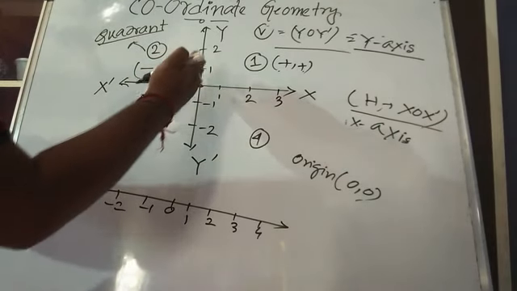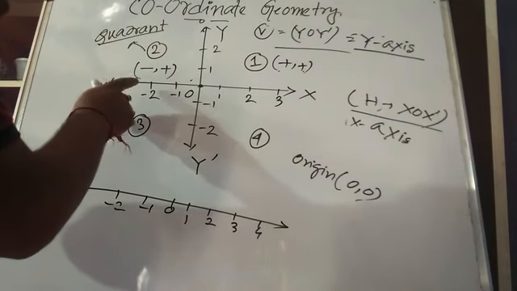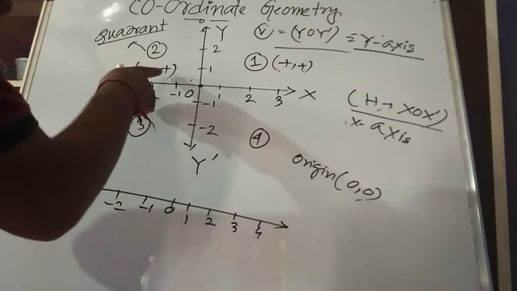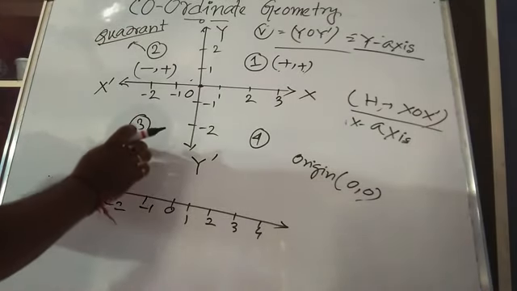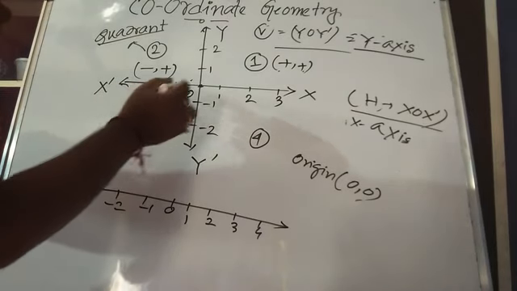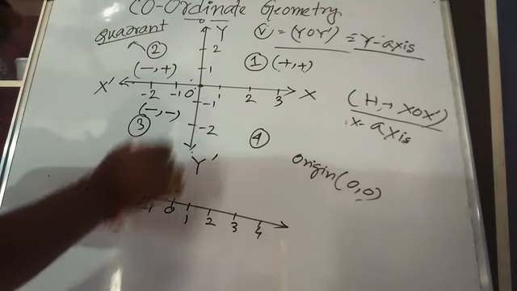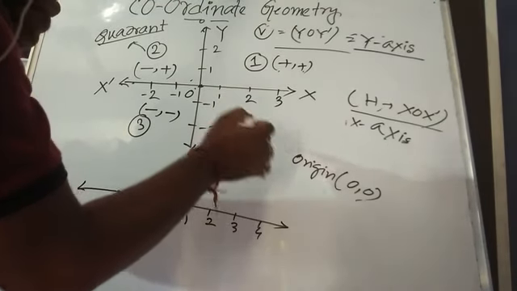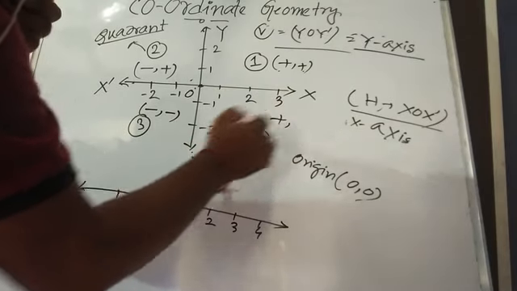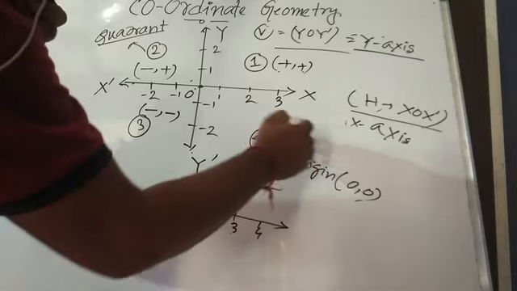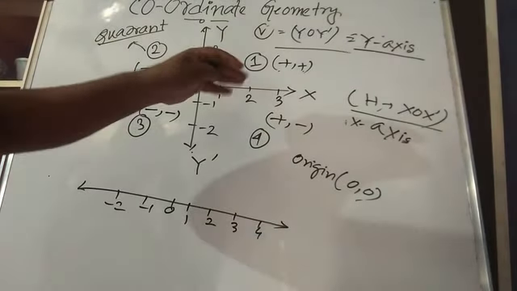So the point lying in this segment will have a negative value of X and a positive value of Y. A point lying on the third quadrant, OX dash and OY dash, has both negative symbols. And a point lying on the fourth quadrant has OX, the positive value of X, and OY dash, the negative value of Y.